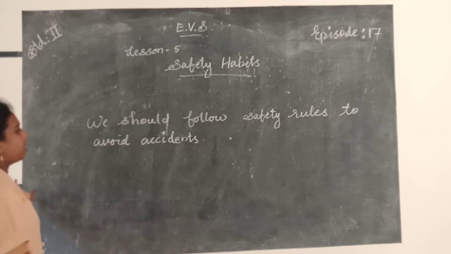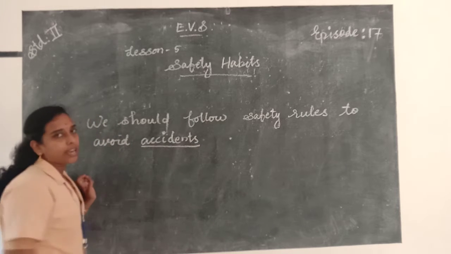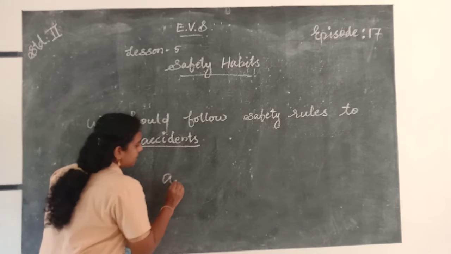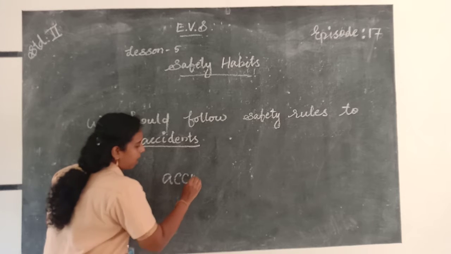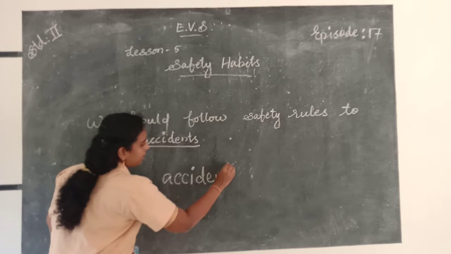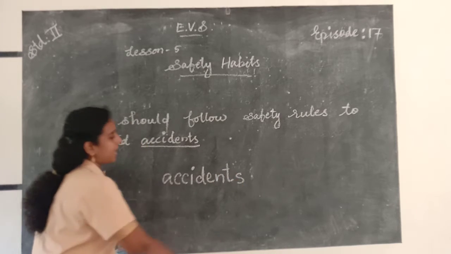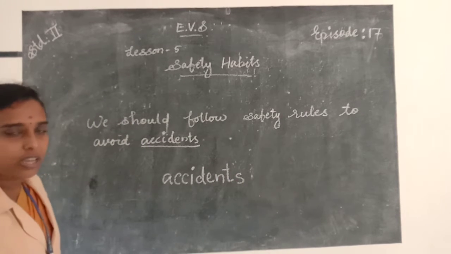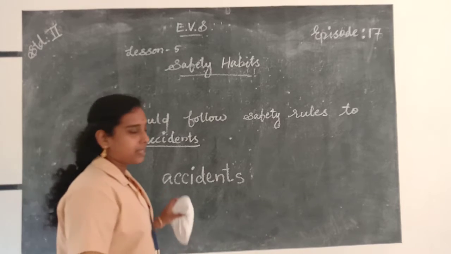Safety rules to avoid accidents. What is the spelling of accidents? A-C-C-I-D-E-N-T-S. Accidents. We should follow safety rules to avoid accidents.